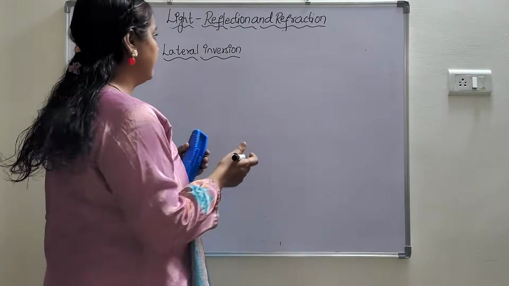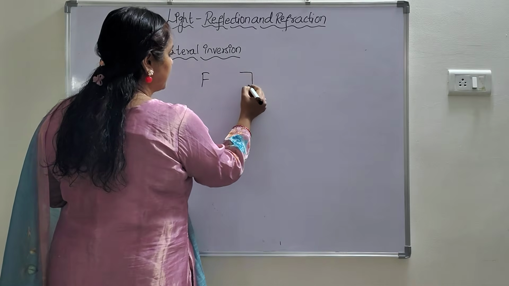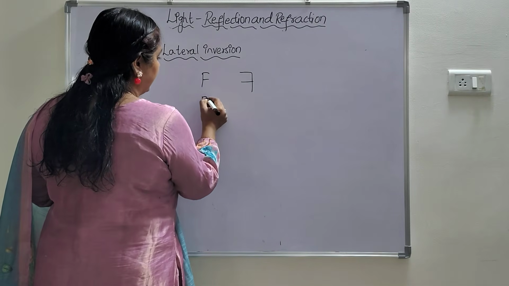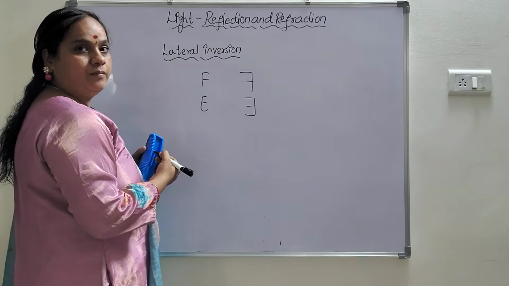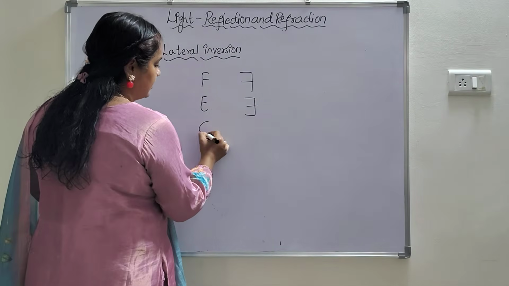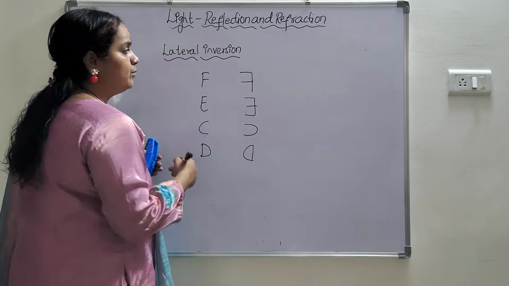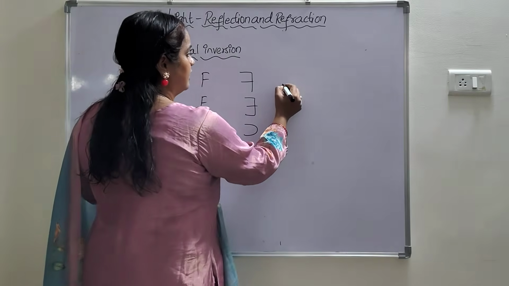One example we'll take. If I take the letter F in the mirror, it is going to show like this. If I take the letter E in the plane mirror, it is going to form the letter like this. C, D. And a few letters will not show lateral inversion. So what are those letters?